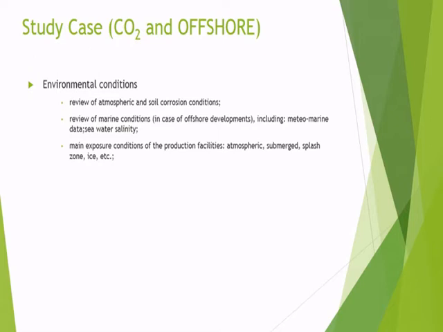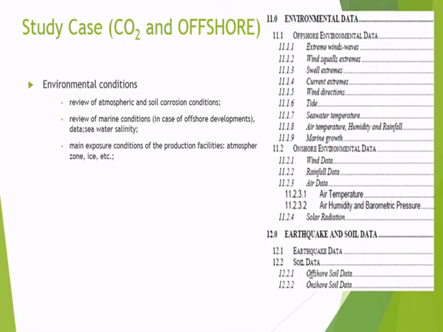Environmental conditions: we review atmospheric and soil corrosion conditions, and review marine conditions in case of offshore, including mid-ocean marine data, seawater salinity, and main exposure conditions such as atmospheric, submerged, splash zones, ice, etc. This is the example. The data we normally get from other teams who do the survey.